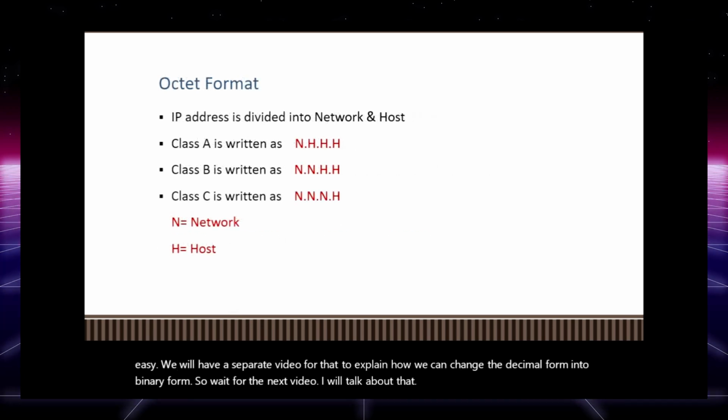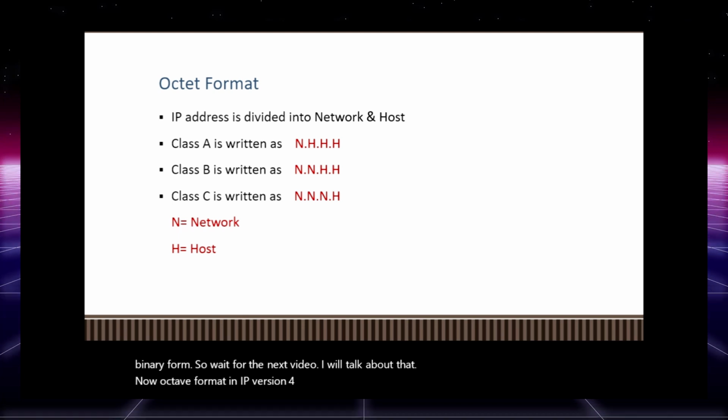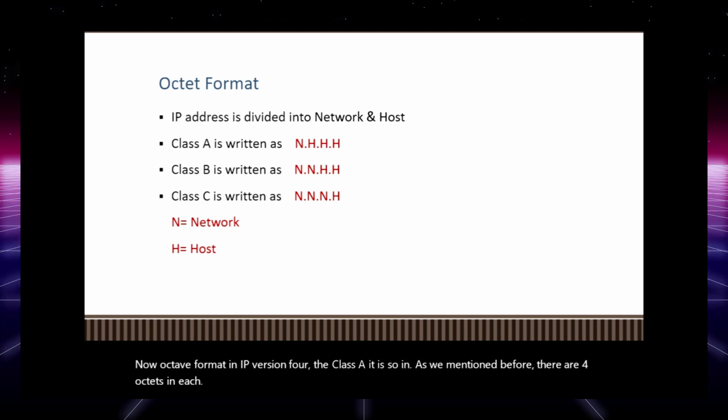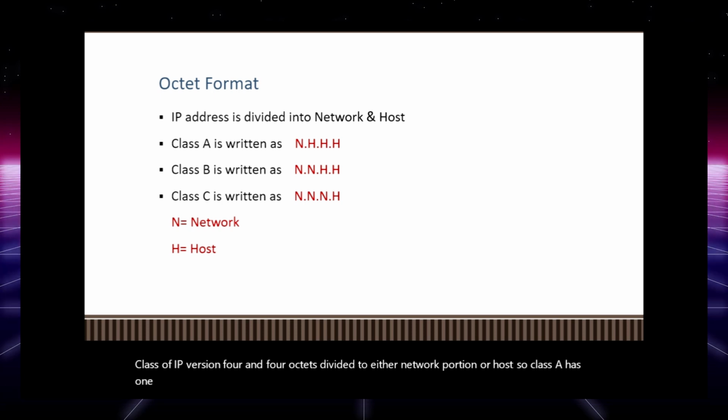Now, octet format in IP version 4. As we mentioned before, there are 4 octets in each class of IP version 4, and the 4 octets are divided into either network portion or host portion. Class A has 1 network octet.